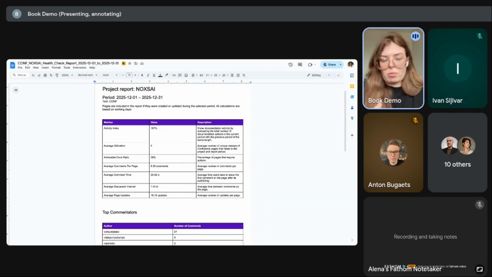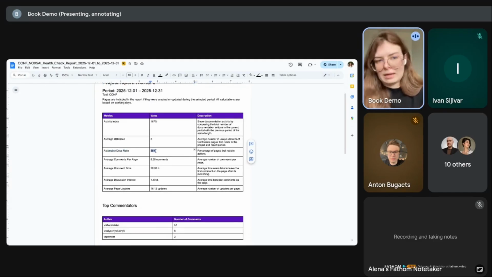What is included in this report? We have an activity index, for example, that represents how often we work with Confluence, how quickly and regularly we update the documentation. It shows, for example, the actionable docs ratio. That means the percentage of documents that require some clarification, that have TBD, to-do, clarification is required, comments, for example, and here it's 38%. It's, I think, high for a standard project, especially for a month's period.